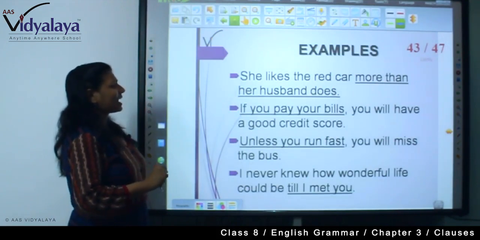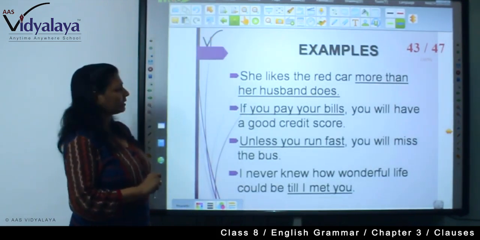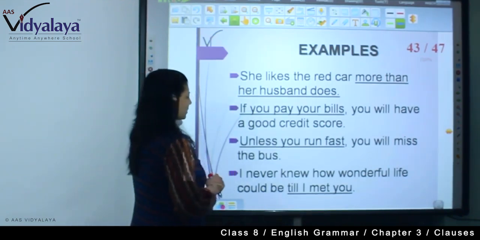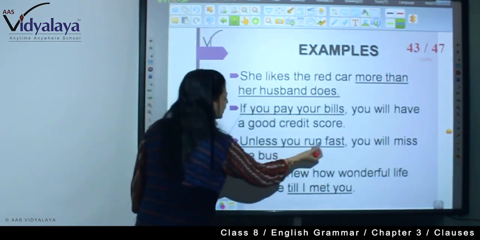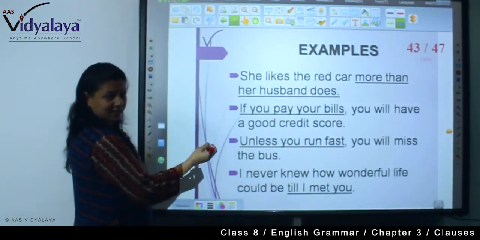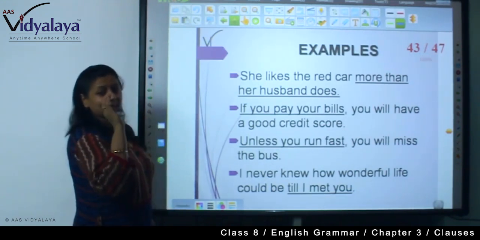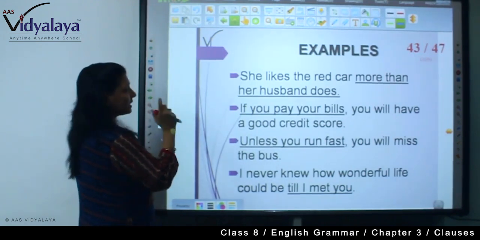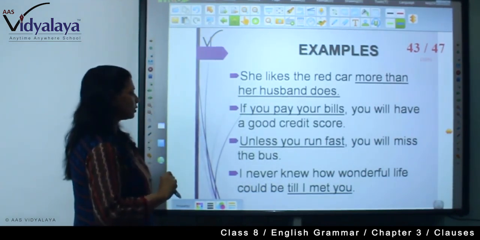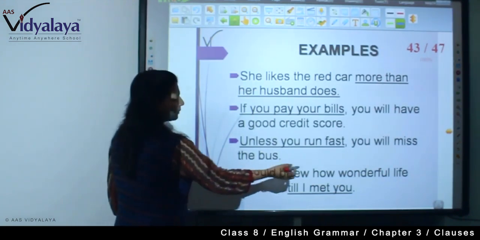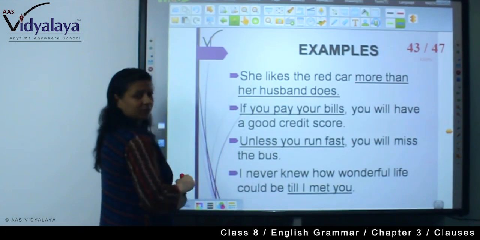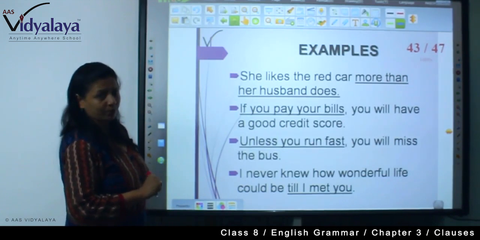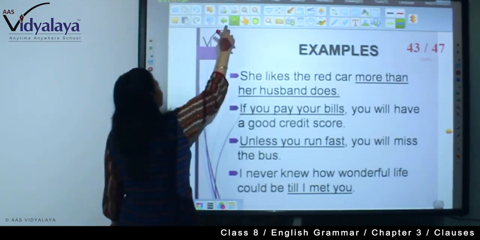Now examples: she likes the red car more than her husband does. If you pay your bills, you will have a good credit score. Unless you run fast, you will miss the bus. See, everywhere you are seeing the subordinate conjunction, the purpose and the words used. So you are understanding that it contains subject and predicate. I never knew how wonderful life could be till I met you. So these are all adverb clauses.